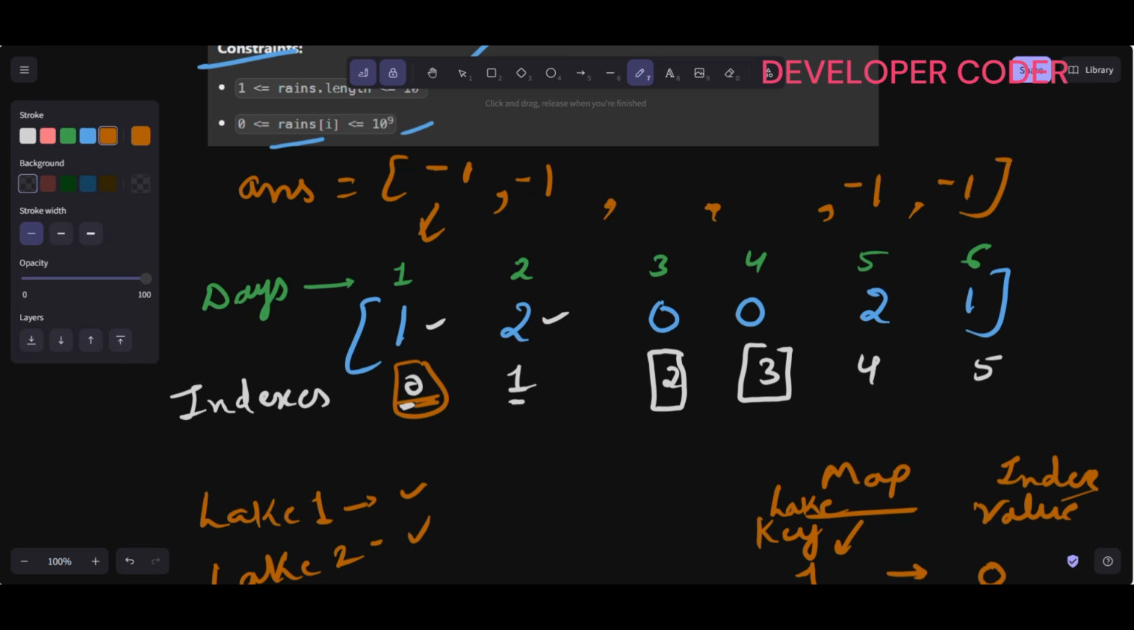Now after that, see here, when I reach here, I see the value 0. So if there is no rain, I'm going to add this particular index to the available dry days. The reason is, I'm just adding these indexes in my TreeSet. Let's say this is my TreeSet. So in this TreeSet, I am adding this index as of now.